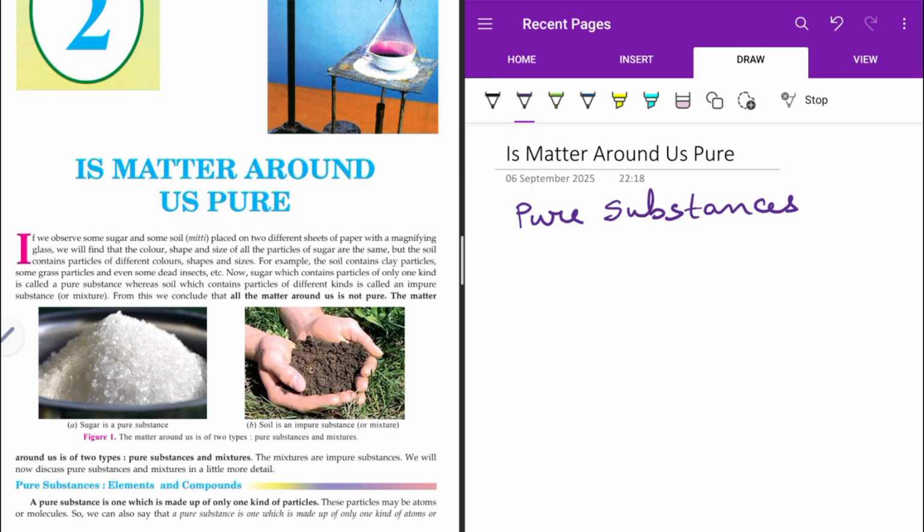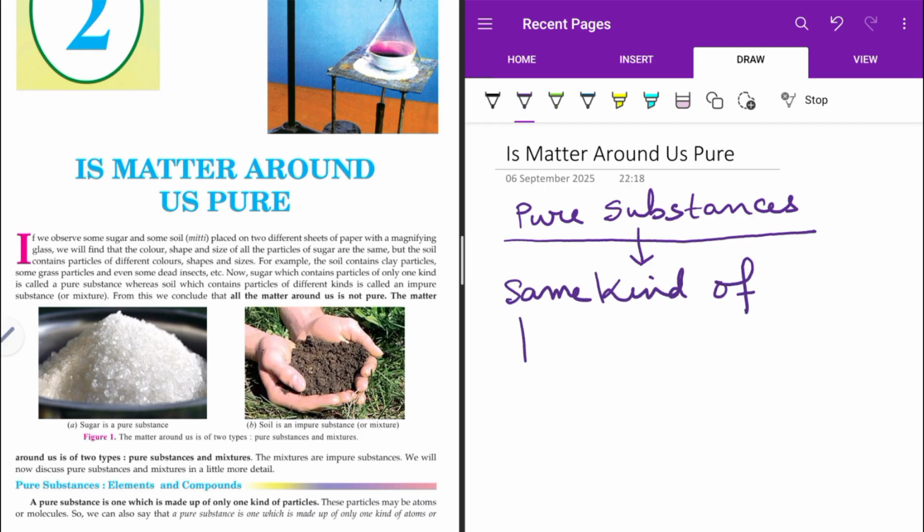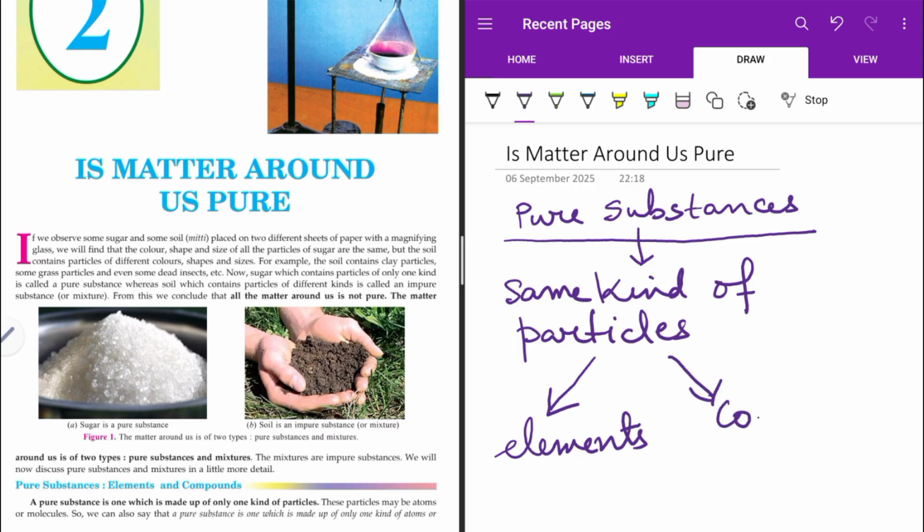Is matter around us pure? You have seen that I have written over here pure substances. What does it mean? What is a pure substance? A pure substance means it contains the same kind of particles. Now these particles can be atoms also, or they can be molecules also. So for that reason I can say that they can be elements as well as compounds. Okay, so that is a pure substance, elements or compounds.